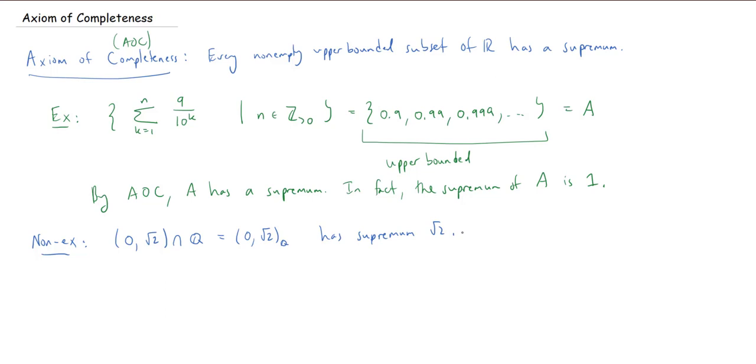But let's go into an imaginary world where we only are looking at upper bounds that are rational numbers. And so when I ask for the supremum, I only want a supremum that is a rational number. So that's not the world we're living in, but it's a world I could ask to live in. So is there what we might call a rational supremum? And it turns out the answer is no. There is no rational supremum.